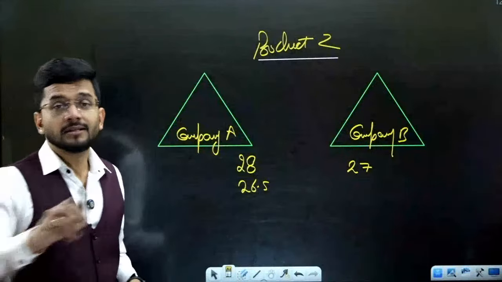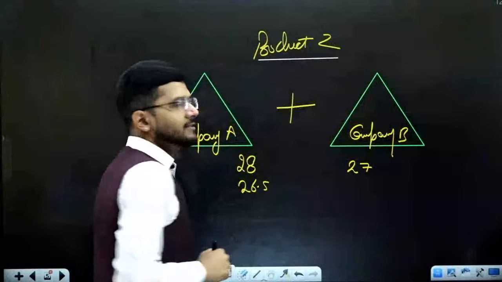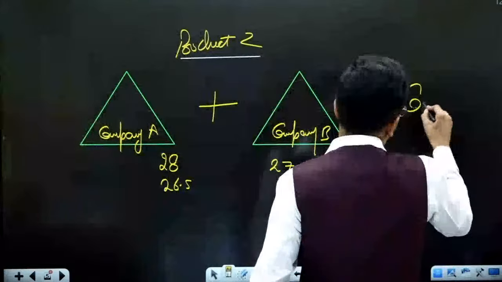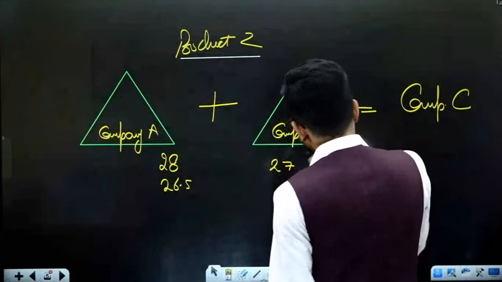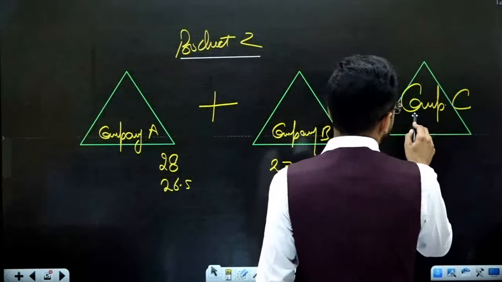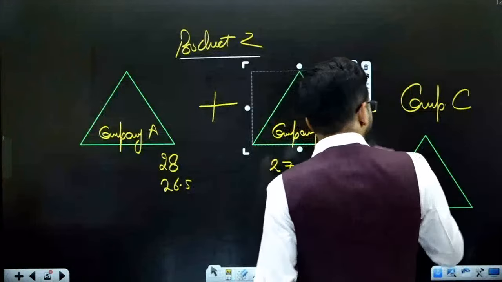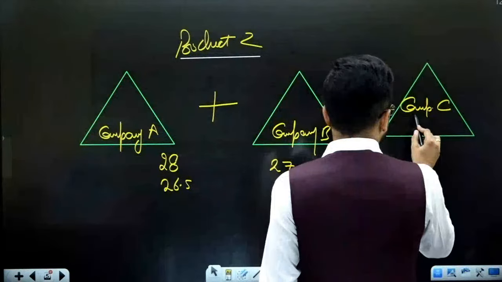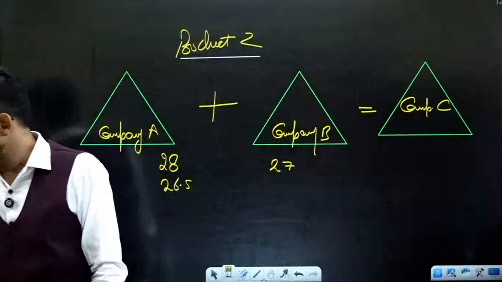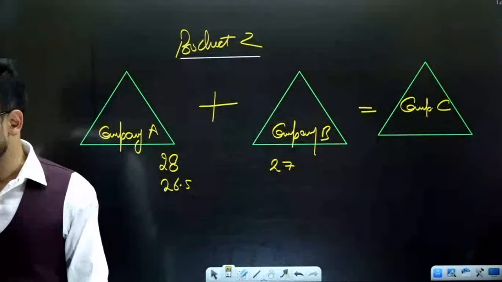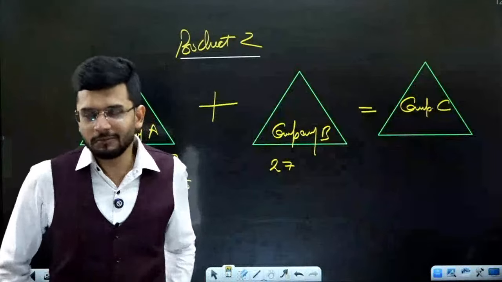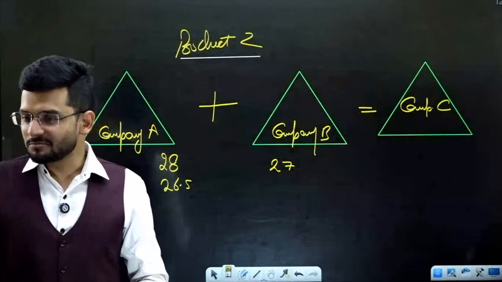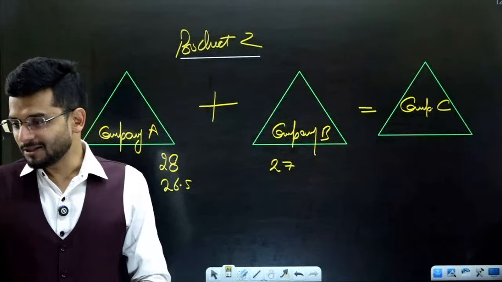Now, over the period of time, both of these companies decided to join hands and make one company, which is company C. In the chat box, please tell me, if this company C is created, then who will be at a loss? Either company A will be losing, or company B will be losing, or some other person will be losing. If company A and B join hands, who will be the loser in this case? Please tell me in the chat box.